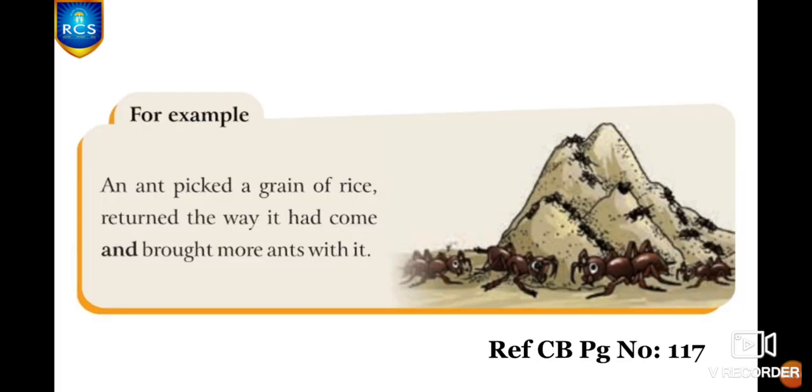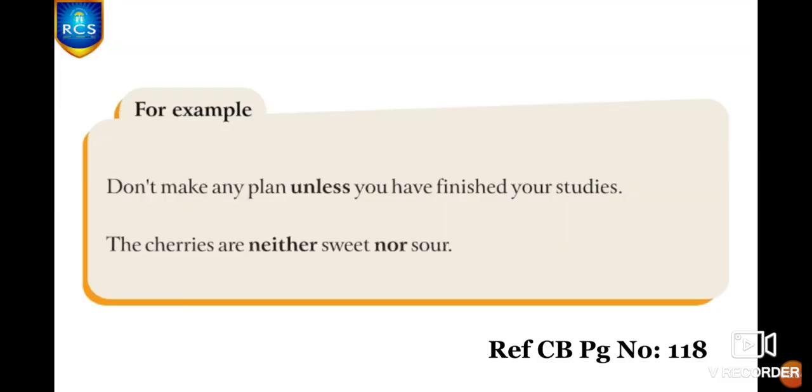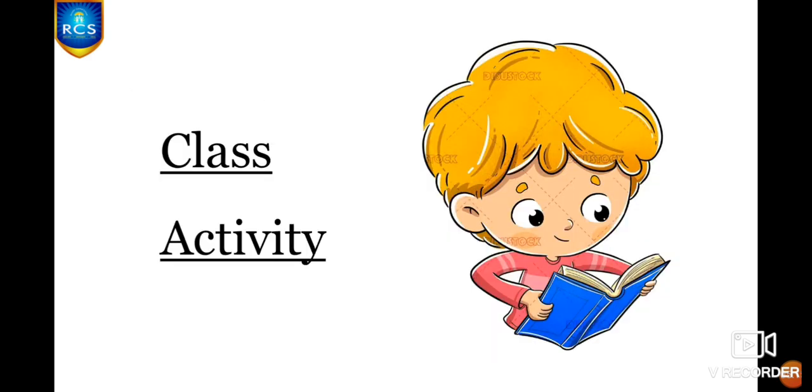For example, an ant picked a grain of rice, returned the way it had come, and brought more ants with it. Don't make any plan unless you have finished your studies. The cherries are neither sweet nor sour. And I hope you're clear with the concept, connection, kinds of prepositions and conjunctions, right?